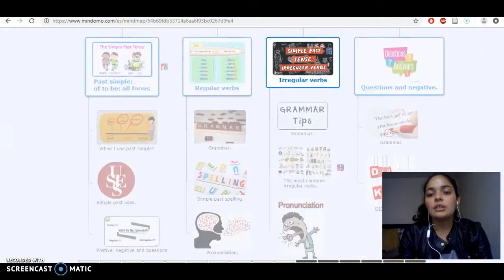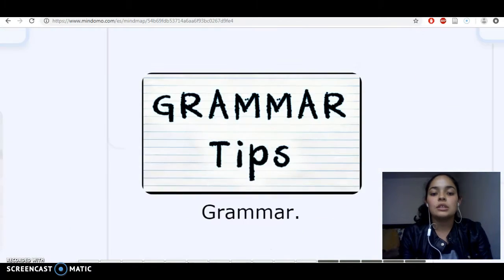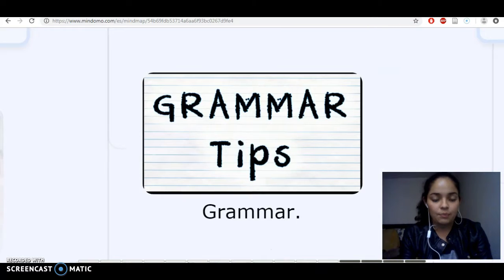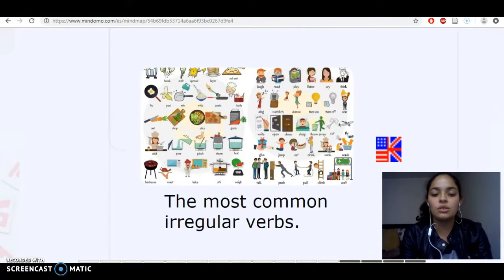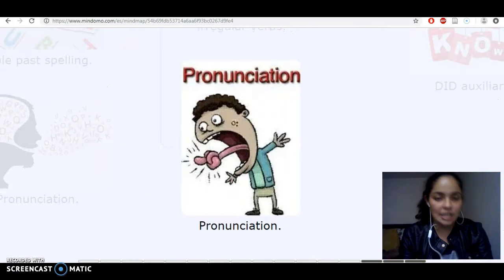The third section is irregular verbs. Here we have the subtopic grammar, the second one, the most common irregular verbs, and the third one is pronunciation.